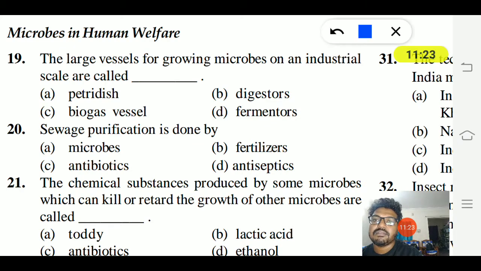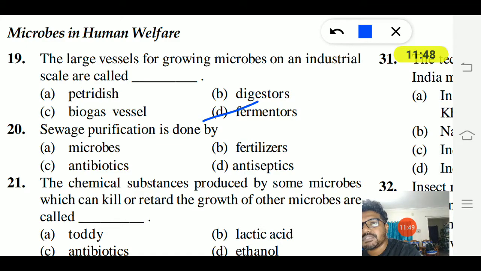Fermenters are used for growing microbes on an industrial, large scale. They require a large vessel that we call a fermenter for the synthesis from these microbes.